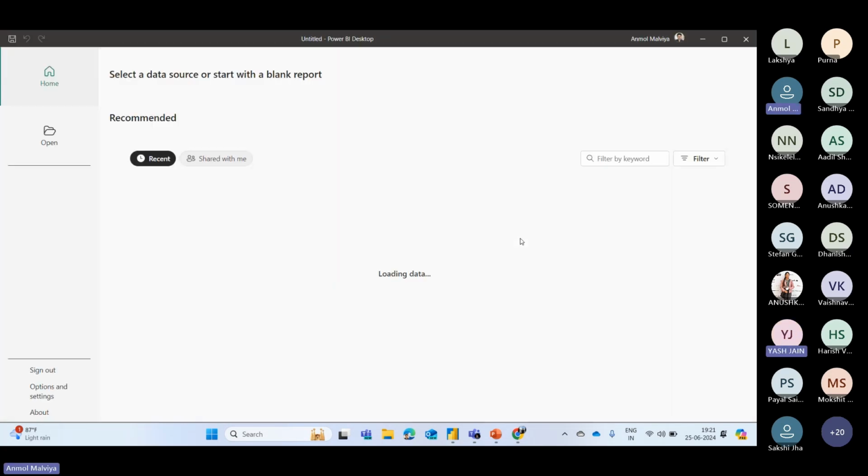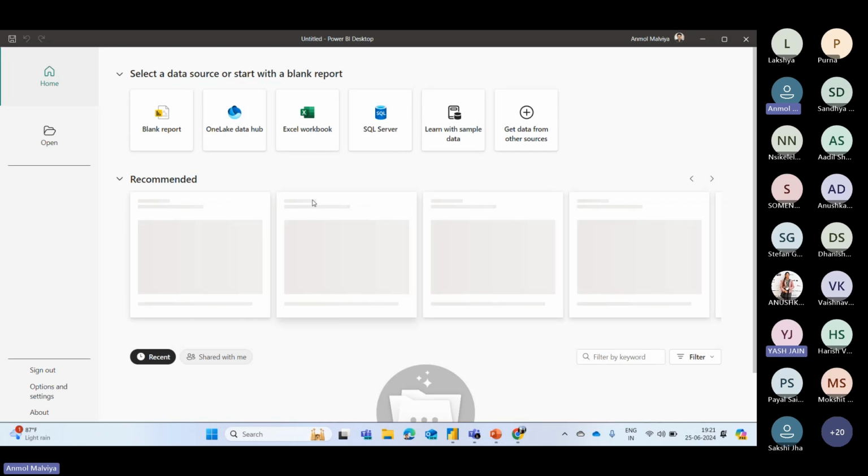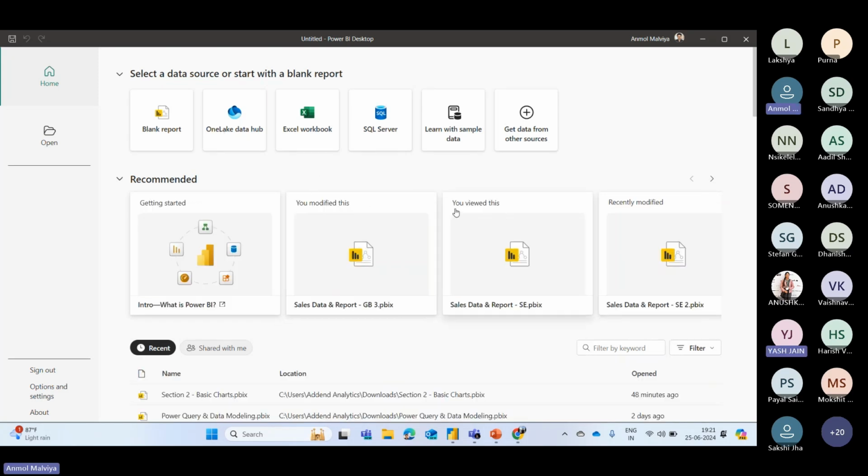This will open the Power BI desktop app in your desktop or in your local machine, and you will get this interface. So here we are getting the option to create a blank report. Then there are some recommended blocks or recently open file, which if you want to access. So we will move by creating a blank report.